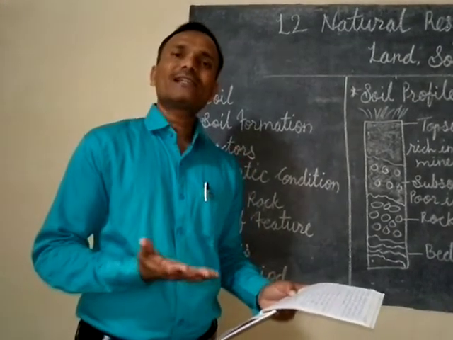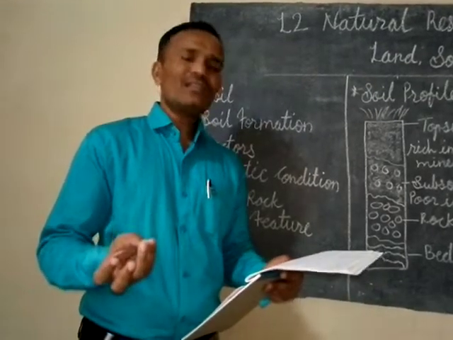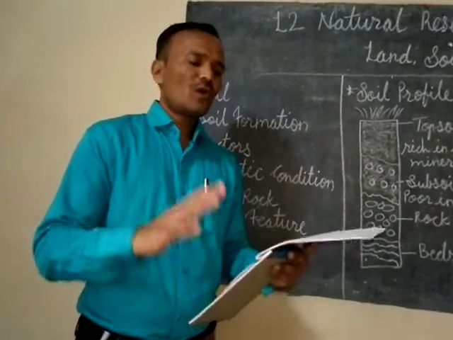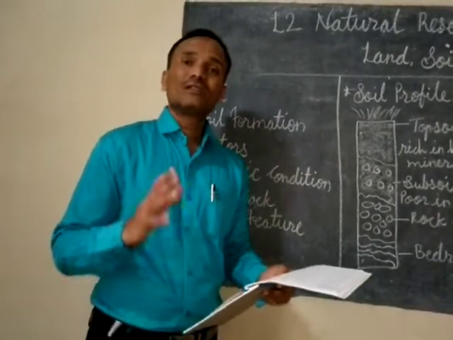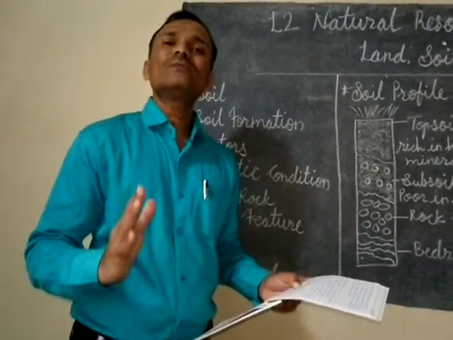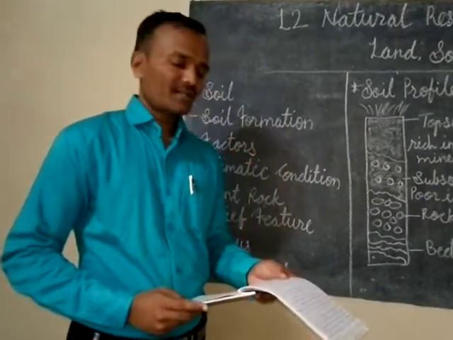Soil is nothing but the weathering of rocks. So temperature and rainfall are the two factors very effective in the formation of soil, that is the weathering process of rocks, and also the humus formation, that means the dead remains of animals and plants.